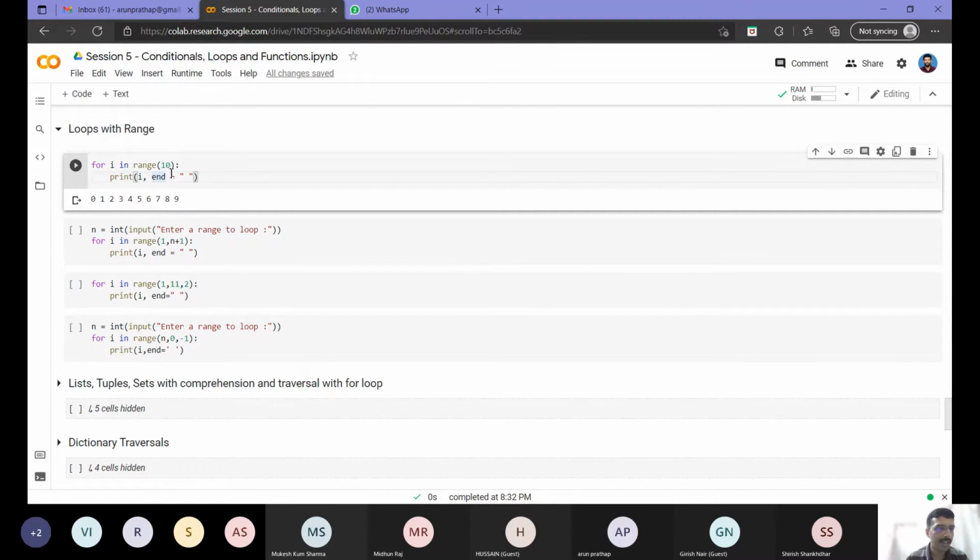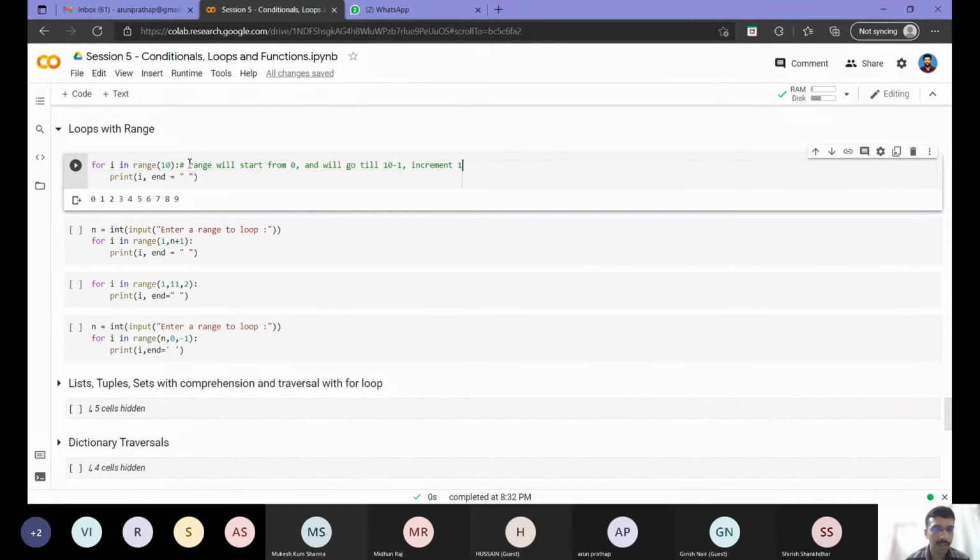For i in range 10, I am just printing, and I am printing everything on the same line using my separator as a space. So what it will do, right? Here the range will start from 0 and will go till 10 minus 1. That is the value I have given, minus 1, and with the increment 1, right?